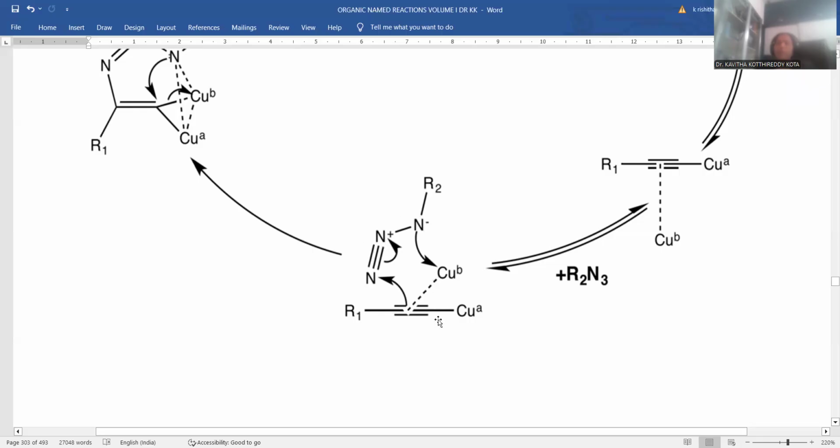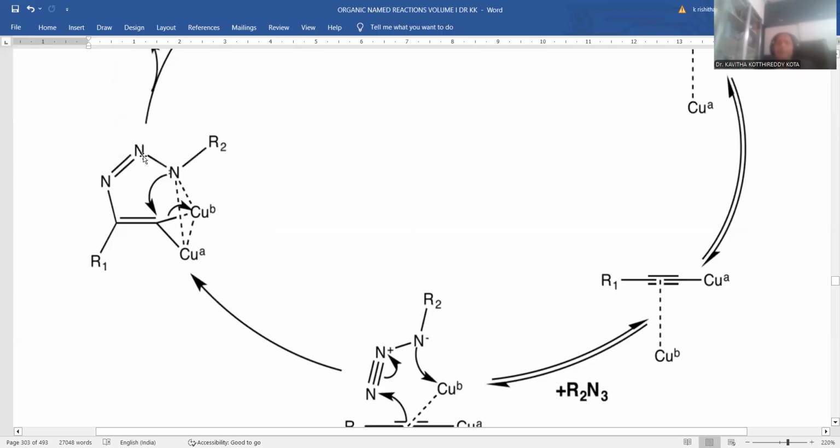Whenever this molecule is in contact with this copper-bound, copper-catalyzed acetylene, the pi electrons have more affinity towards binding with this nitrogen atom. So the electrons are running toward this side, and ultimately the pi electrons between the two nitrogen atoms move toward the electrophilic nitrogen atom, and the electrons reaching another adjacent nitrogen atom will bind with the copper metal. This is the way a 6-membered ring will be originated.